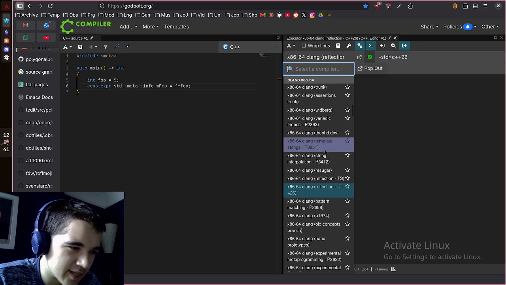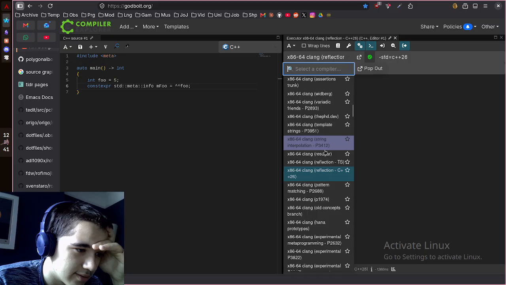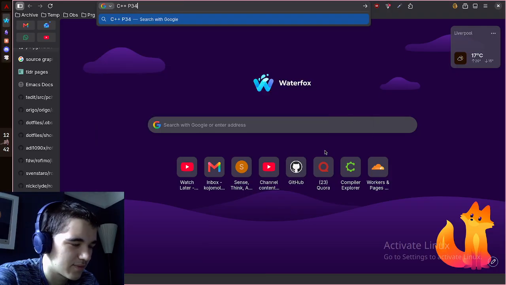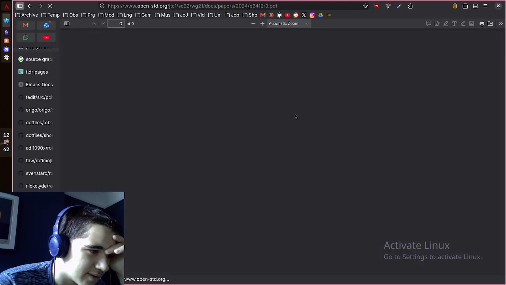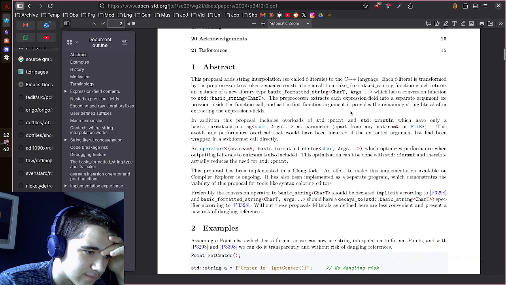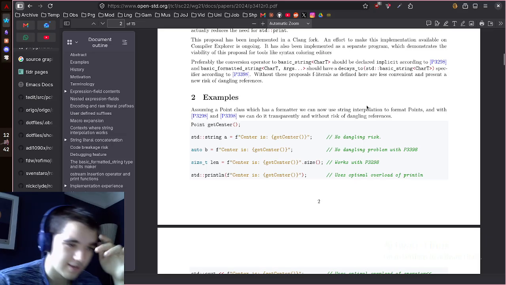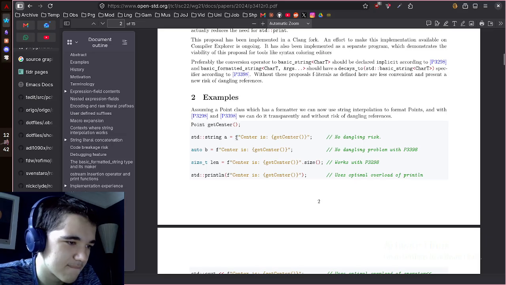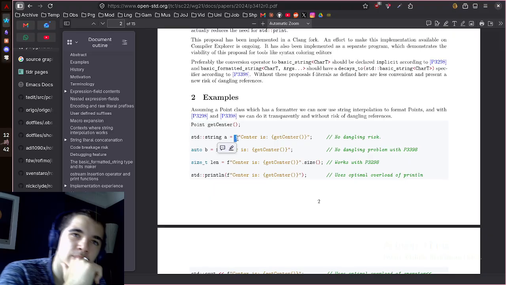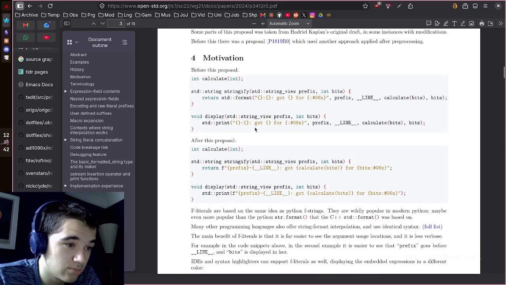So then some other features here, which I didn't know that they had, listed here in the compiler. We got string interpolation. Okay, that's P3412. I didn't know that was a thing. Have a look for a later revision. Interesting. I mean, this wouldn't be hard to do, right? Well, I guess it would. Would it be implemented via the compiler, or would it be implemented via reflection? I wonder. But that's cool.